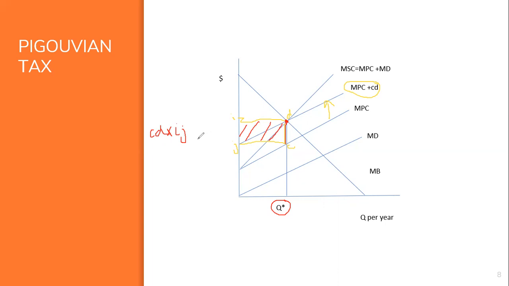The result is an efficiently large amount of fishing done on the river. The key point is that compensation to the victim of pollution is not necessary to achieve efficiency. There are practical problems in implementing a Pigouvian tax.